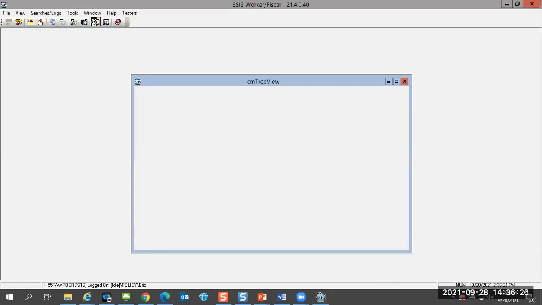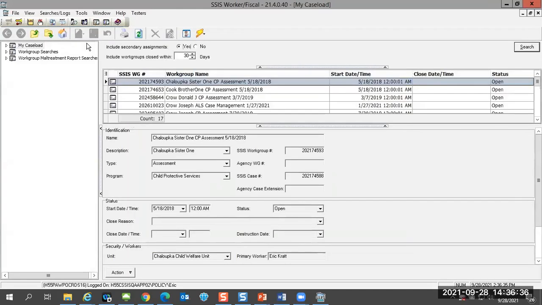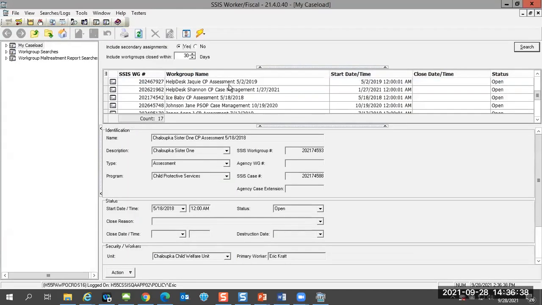What I'm going to do is provide you with a demonstration on how to locate those documents. I know the focus of our training really is that setting, but what I want to do is make sure that I'm being thorough in our SSIS environment. So I'm going to find the individual that we're going to be using today to demonstrate some of the new functionality in SSIS.